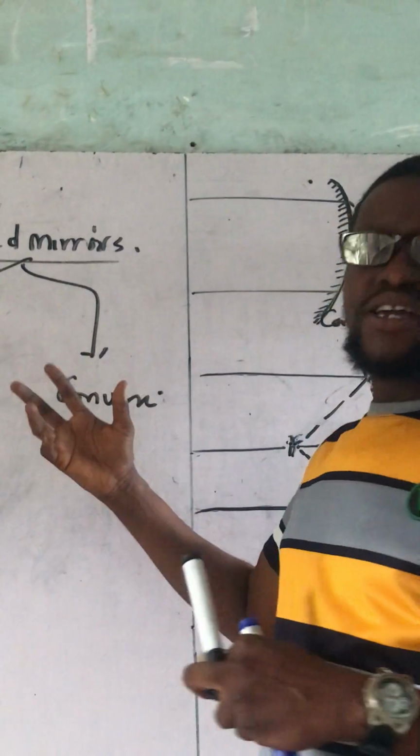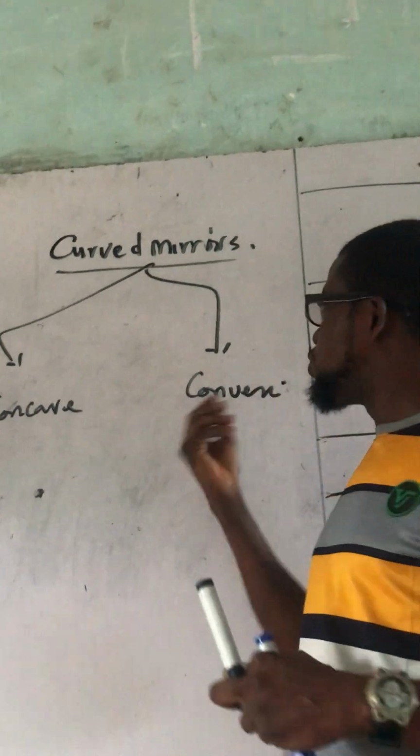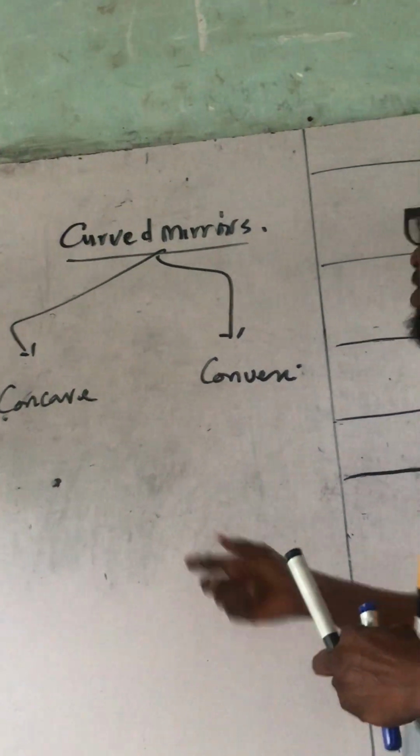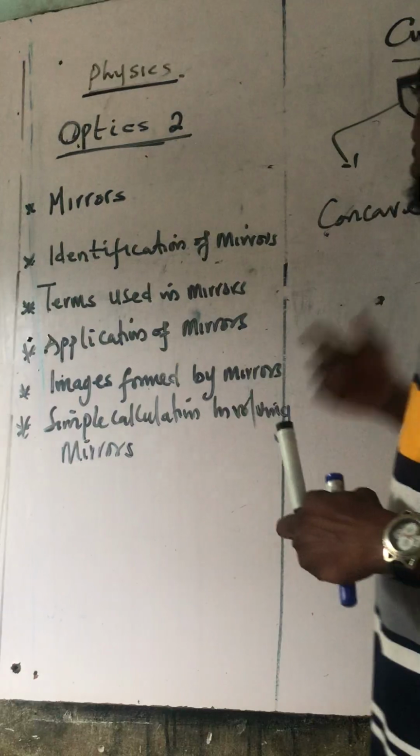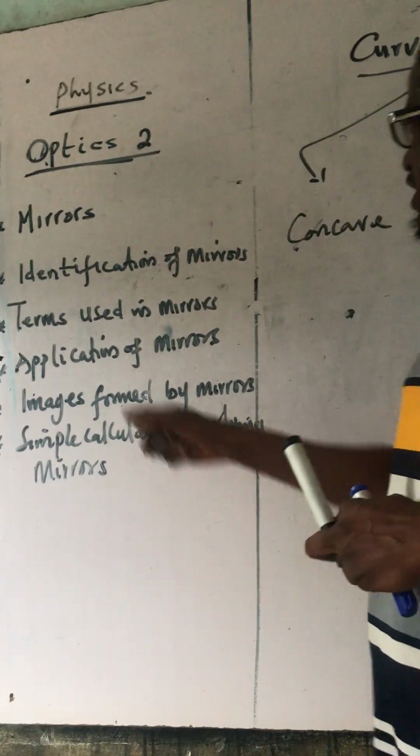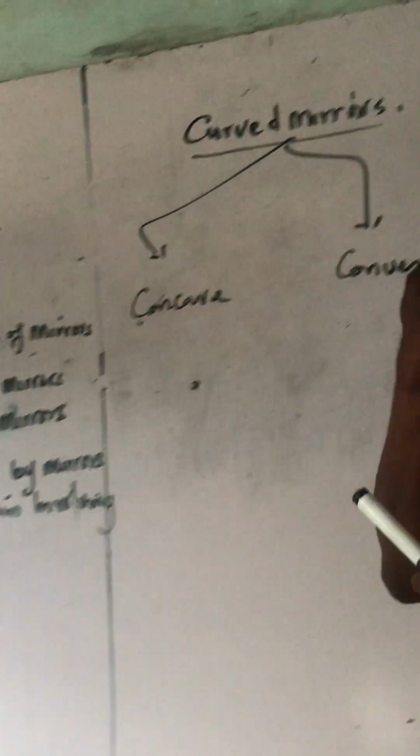Now, I think with that analysis, we should be able to always differentiate between a concave mirror and a what? Convex mirror. That is what? Identification of curved mirror. Now, there are terms we use in curved mirror.